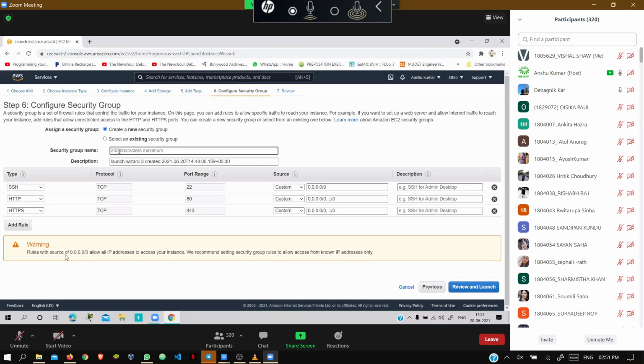So here the security group name, just write it. Any name you can give. Even if you do not give one, that is also fine. So this one is Linux. Just let it be. Review and launch.